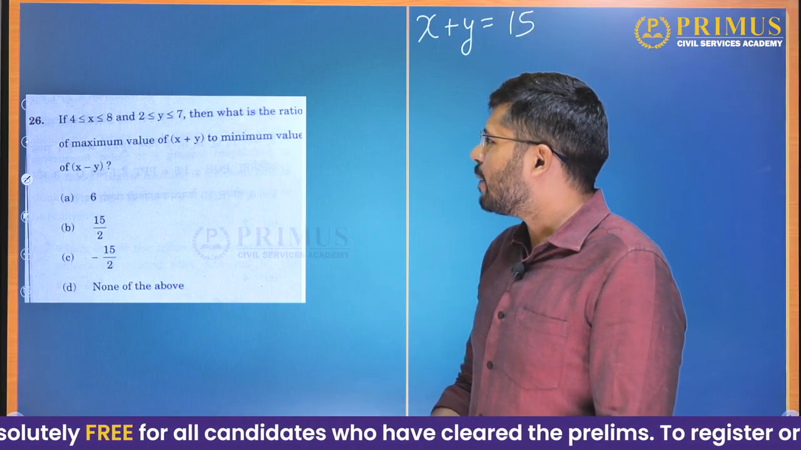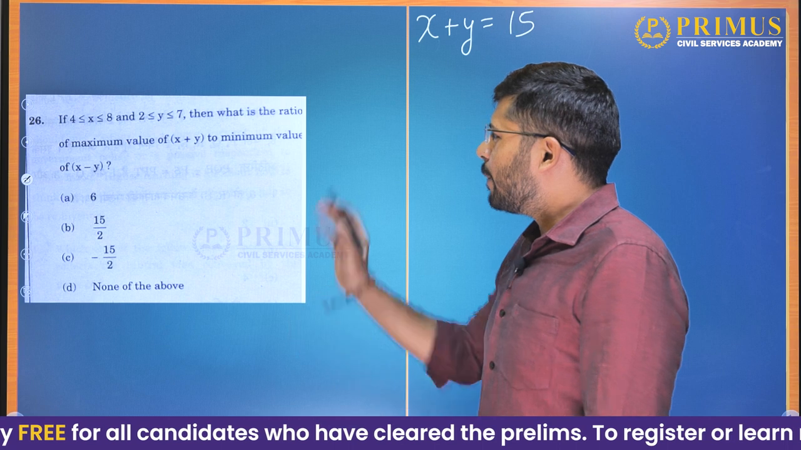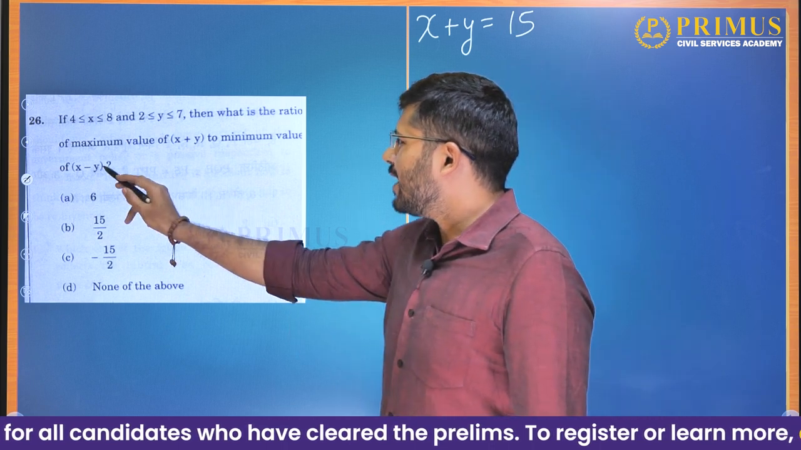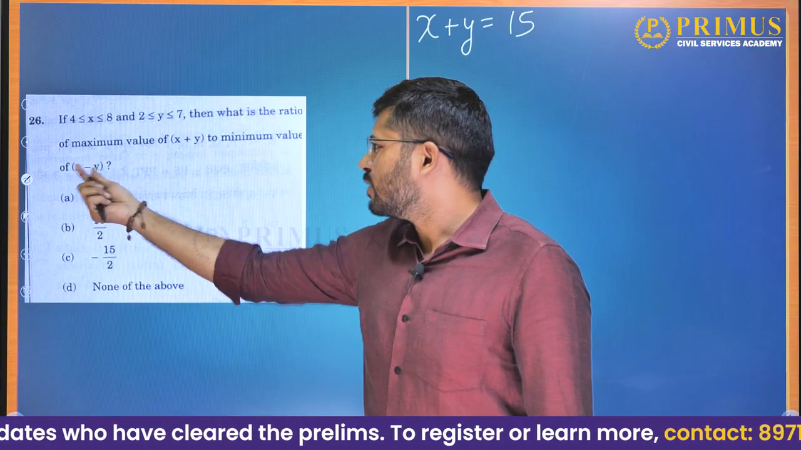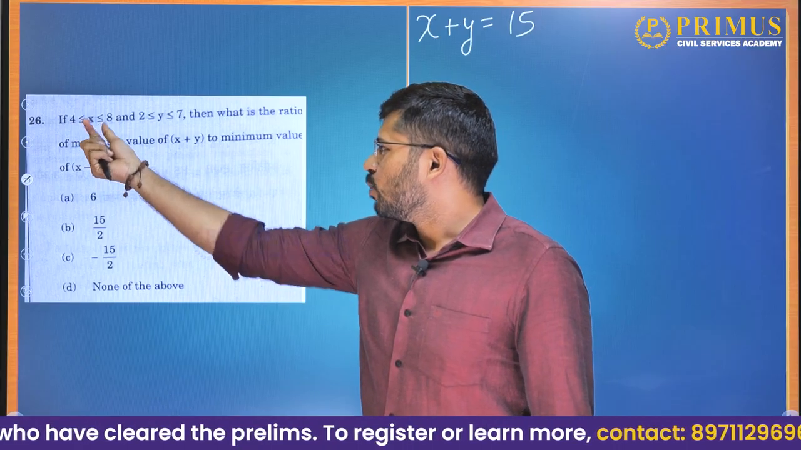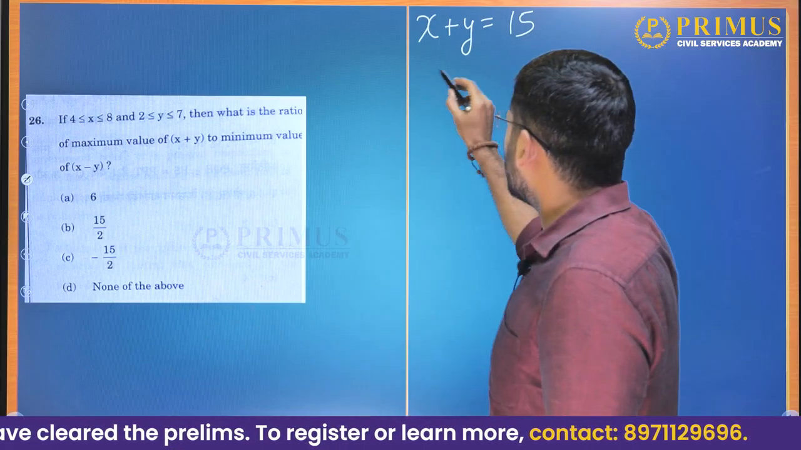Now, what is the minimum value of x minus y? To get the minimum value for x minus y, we need to make x smallest and y greatest. So, what is the smallest value of x? That is 4.